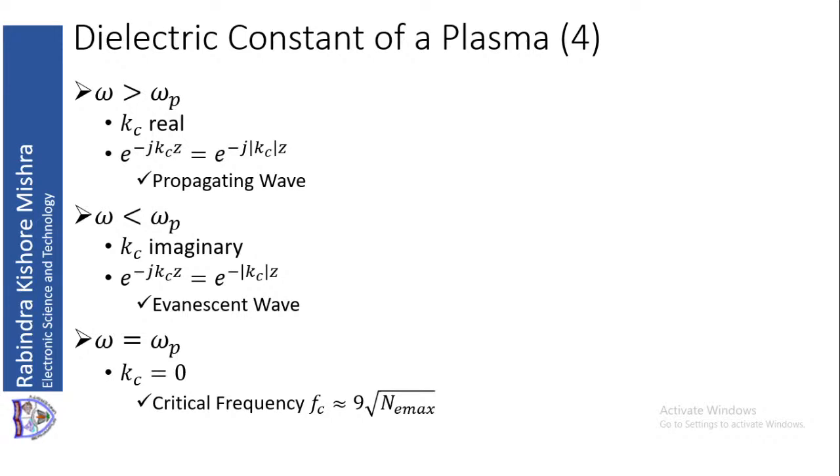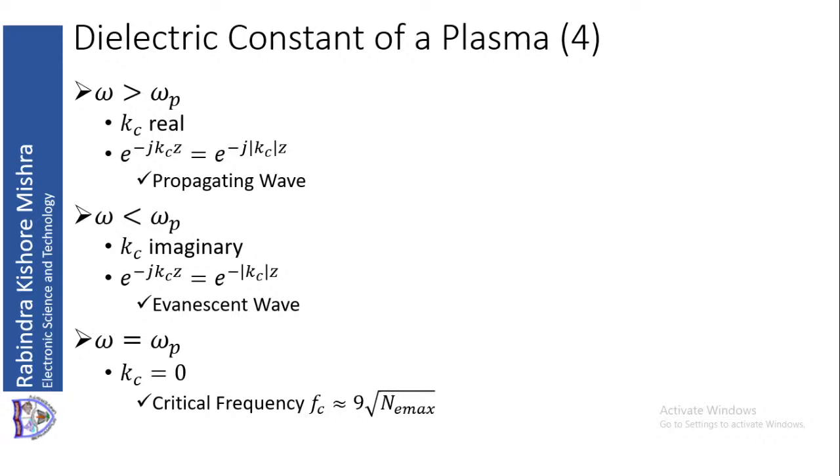Now when omega is equal to omega p, then Kc will be 0. This is called the critical frequency. The frequency at which this occurs, omega c is equal to omega p, is called the critical frequency fc. That is approximately 9 root Ne max. Where does 9 come from? Just put in the values of the mass and electron charge, and that will give about root of 81 Ne max. So root 81 is 9, and this will be approximately equal to 9 root Ne max.